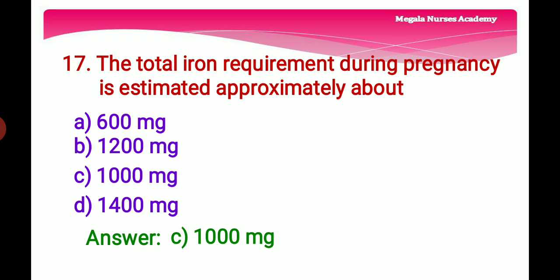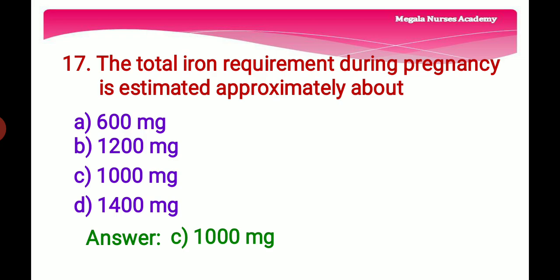17th question. The total iron requirement during pregnancy is estimated approximately about. Option A, 600 milligrams. Option B, 1200 milligrams. Option C, 1000 milligrams. Option D, 1400 milligrams.